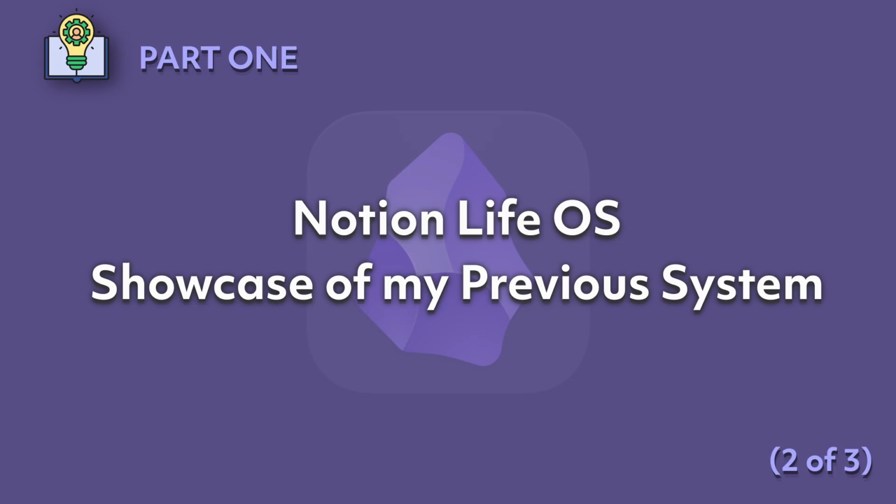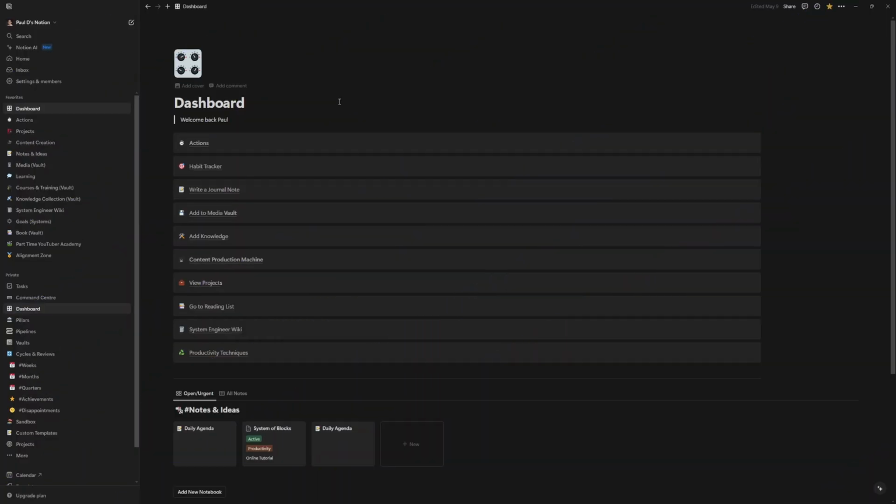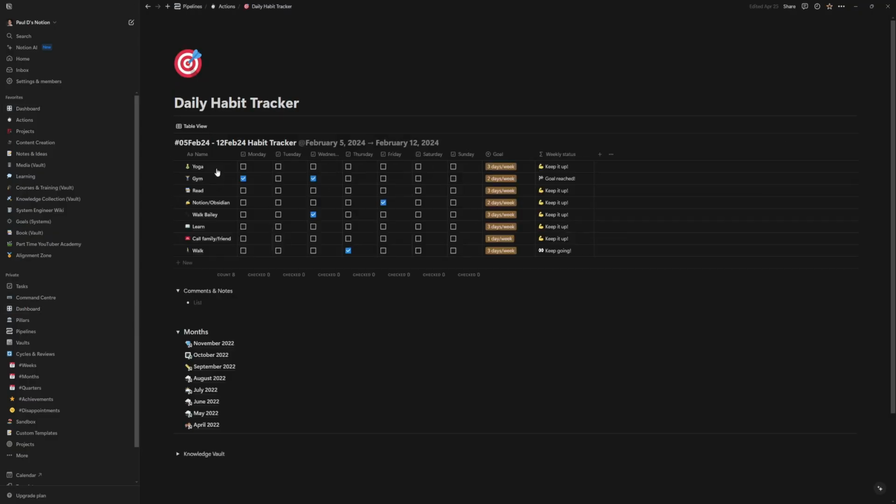LifeOS, showcasing my previous system. We'll start off by jumping into Notion, and I want to just show you how I used to track my habits, write journal notes, and review and reflect on the weeks, months, quarters, and years. So we'll start off with the habit tracker.